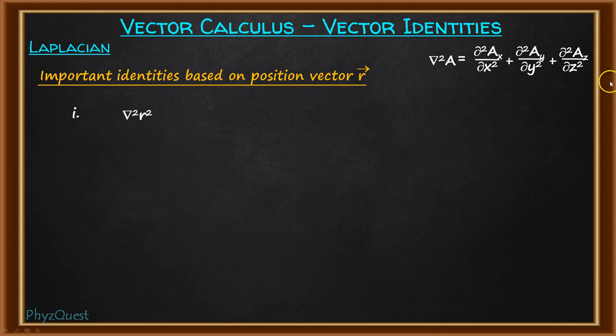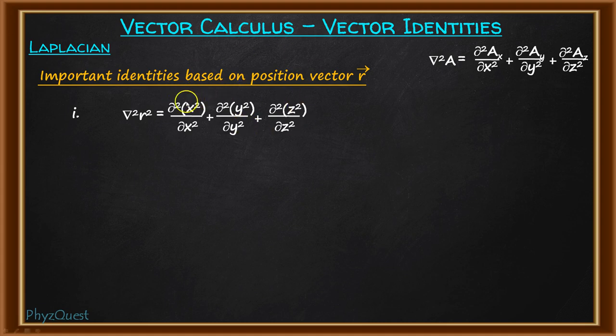Here this is the general formula for the Laplacian, and if we apply it, that is del square by del x square of r square, del square by del y square of r square, del square by del z square of r square, we can write this as del square by del x square of x square, del square by del y square of y square, del square by del z square of z square.